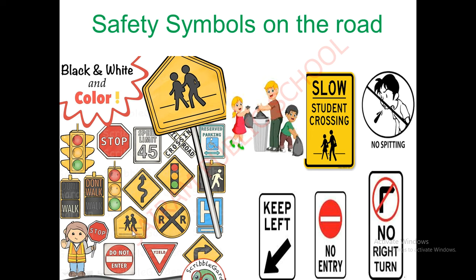And see this. They are walking. Do not walk like this. These are many symbols. Students area. If it is a school zone, students crossing, go slow. See here, bin is there, dustbin is there. You can go and put all the garbage. Like this, they have given you many symbols for you to follow. You have to follow all these symbols.